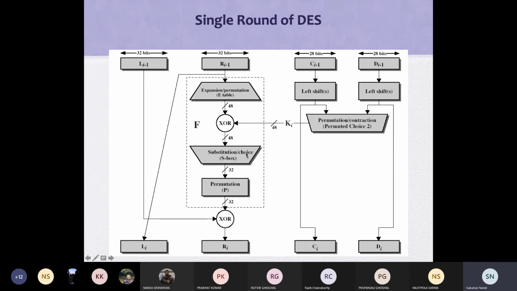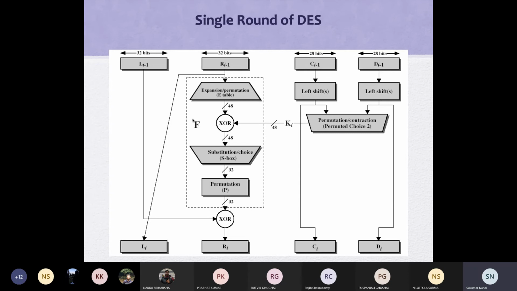This substitution is actually where the non-linearity comes into the picture. Permutation is not that, but joining it became non-linearity. Then the permutation together, this block generates one non-linear function. Input is 32-bit from this side, 48 from this side, and finally generates 32-bit. It's a non-linear function.